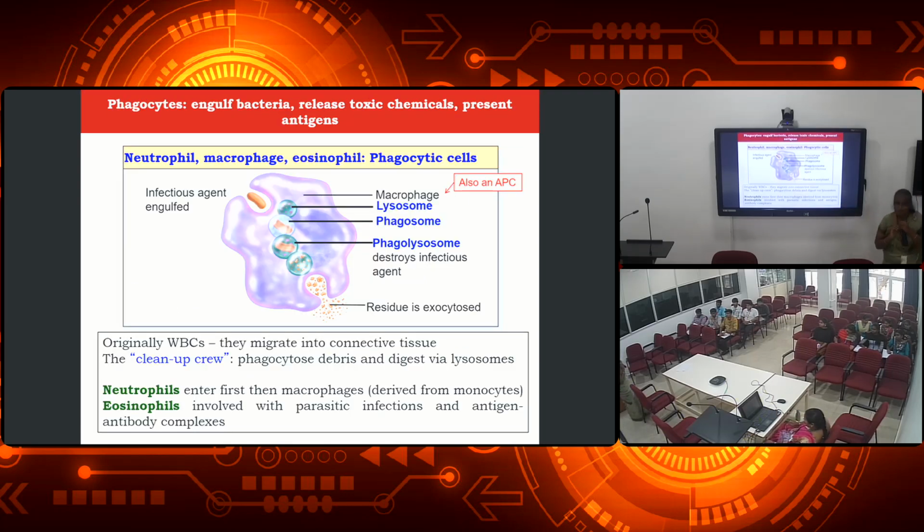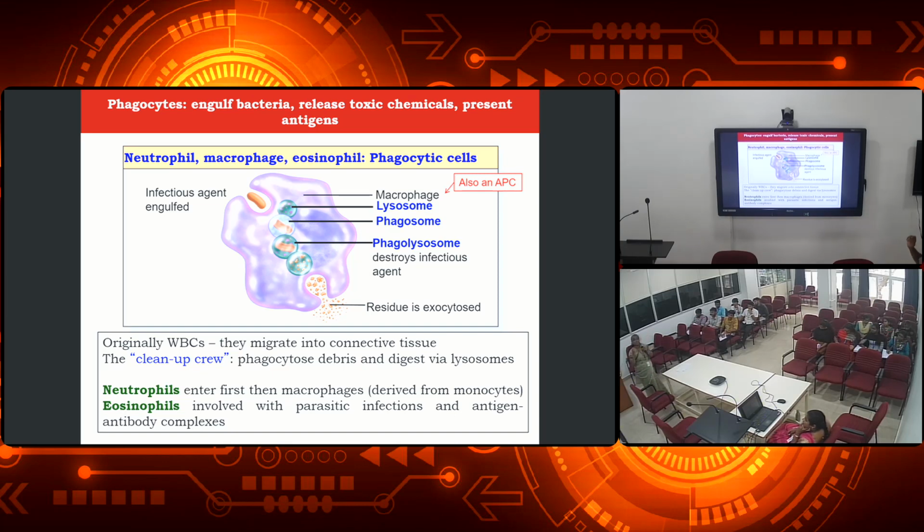Okay, so we were discussing the cells involved in it, right? The first mechanism, right? You know what innate immunity is, what adaptive immunity is, right? We discussed the 7 categories of processes which take place during innate immunity. Now we are going to discuss each of them in detail, okay?